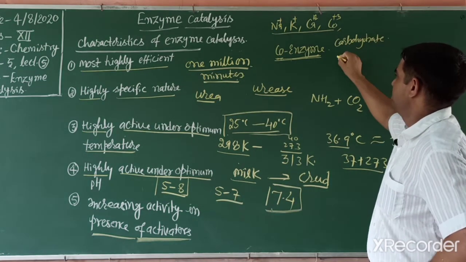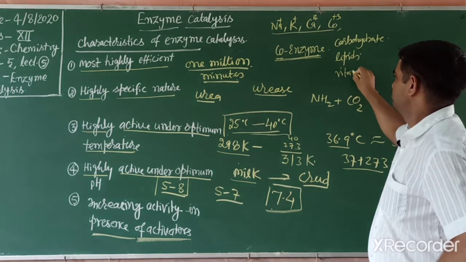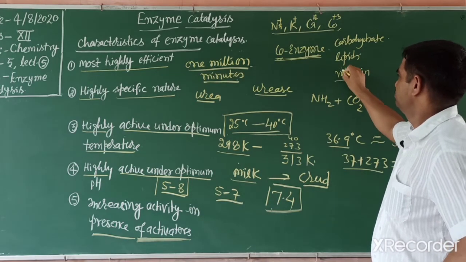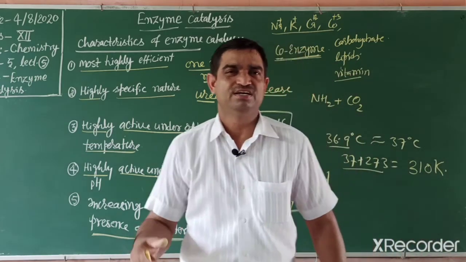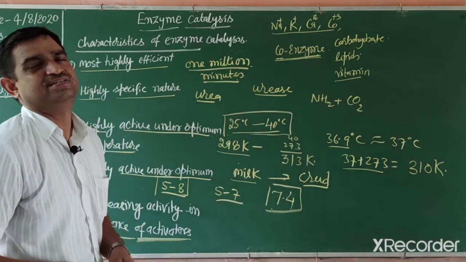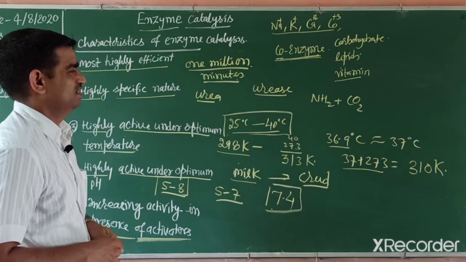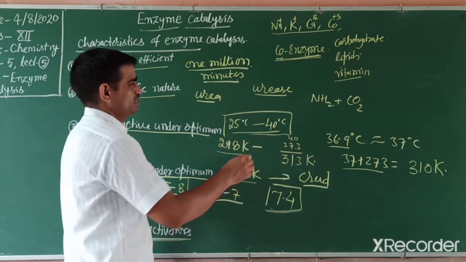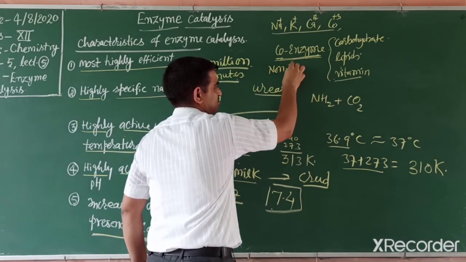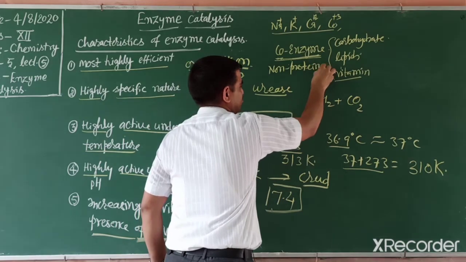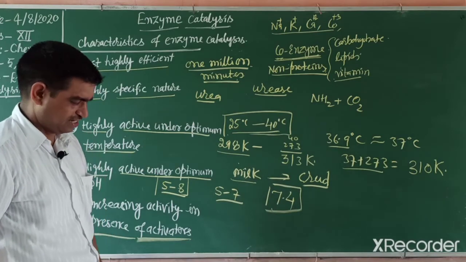Carbohydrates, fats, lipids and vitamins. Those substances that increase the efficiency of the enzyme are known as coenzyme, the part other than the nitrogenous part, other than the protein part, or we can say the non-proteinous part. That non-proteinous part is known as coenzyme, and activators increase the efficiency of the catalyst.